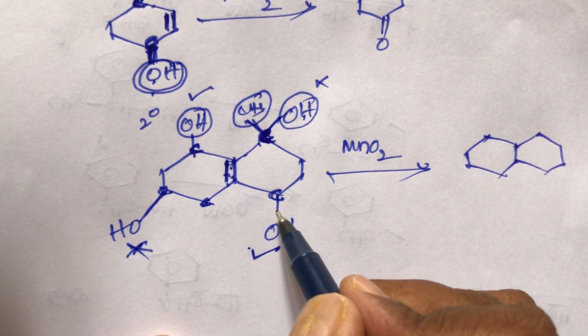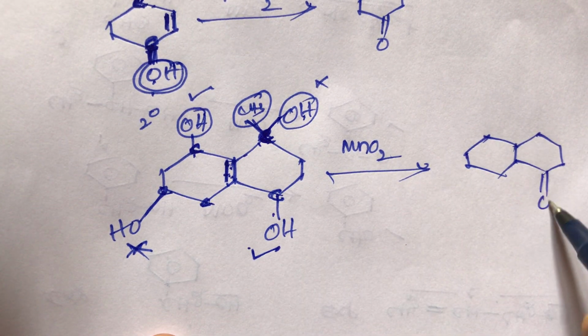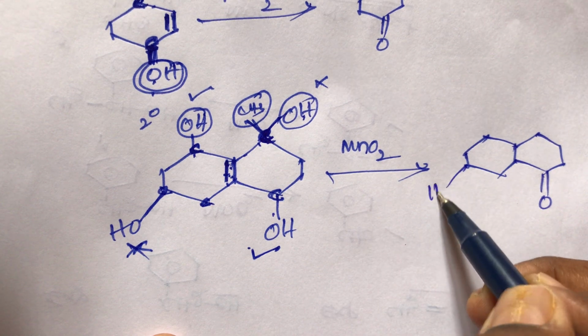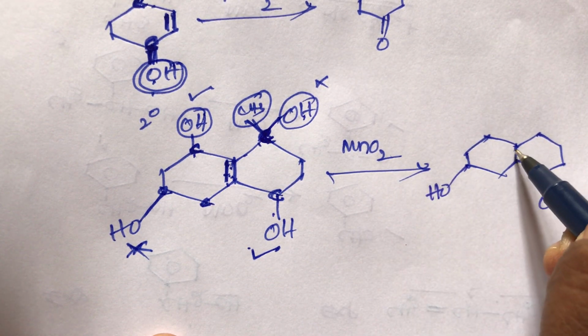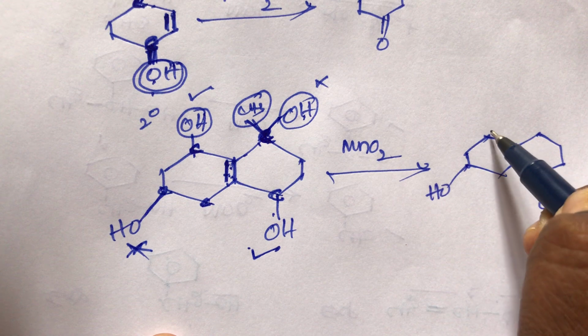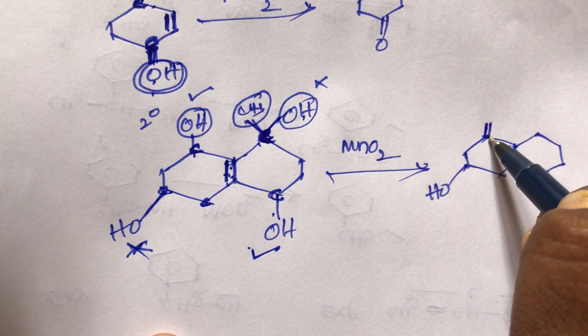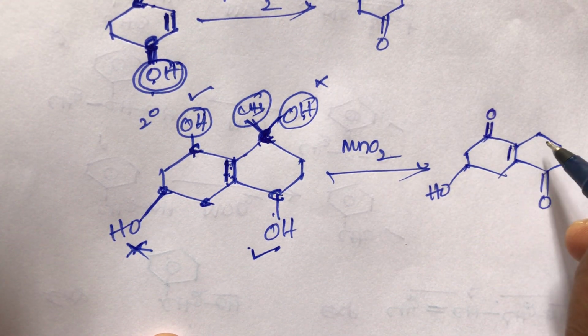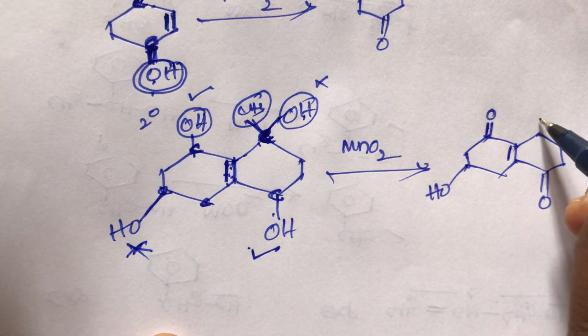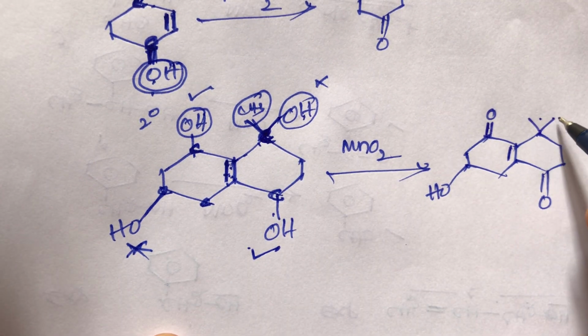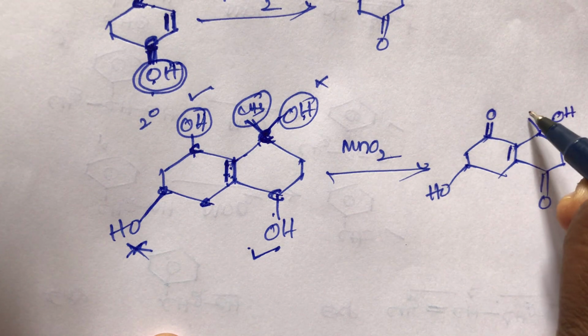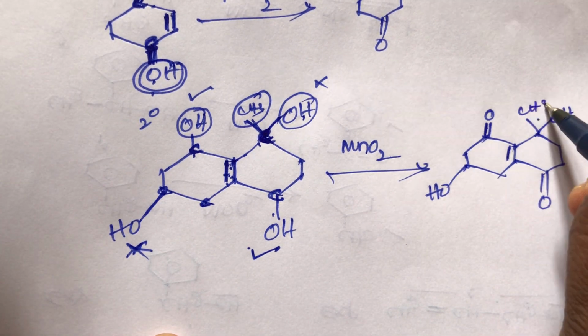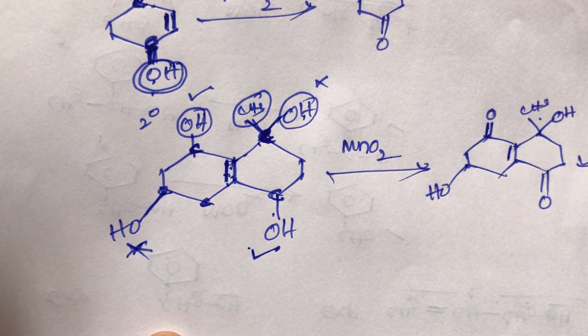This secondary alcohol is converted into ketones, and this cannot oxidize. The double bond next carbon is a secondary alcohol, which is converted into ketones. And what about this carbon? This double bonded carbon is also a tertiary carbon, and a tertiary carbon having a hydroxy group is called a tertiary alcohol. Tertiary alcohols cannot oxidize. So this is the final product.